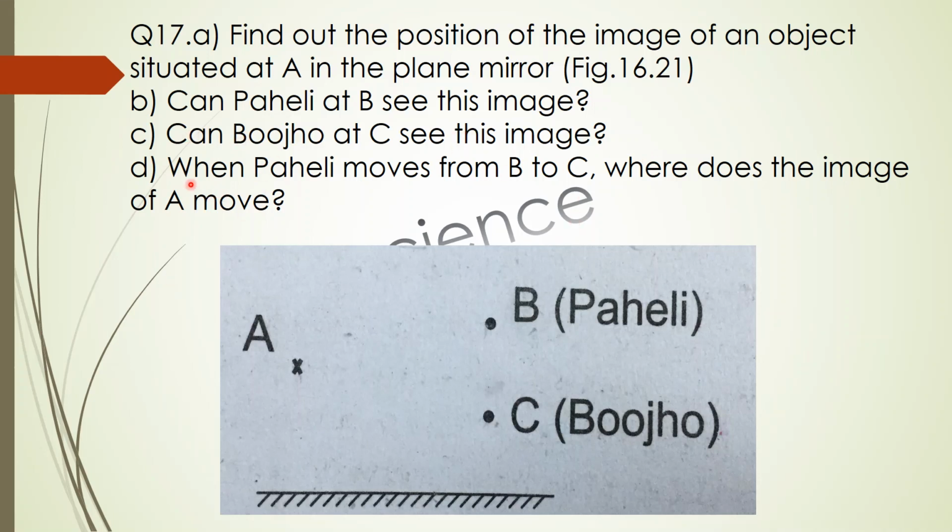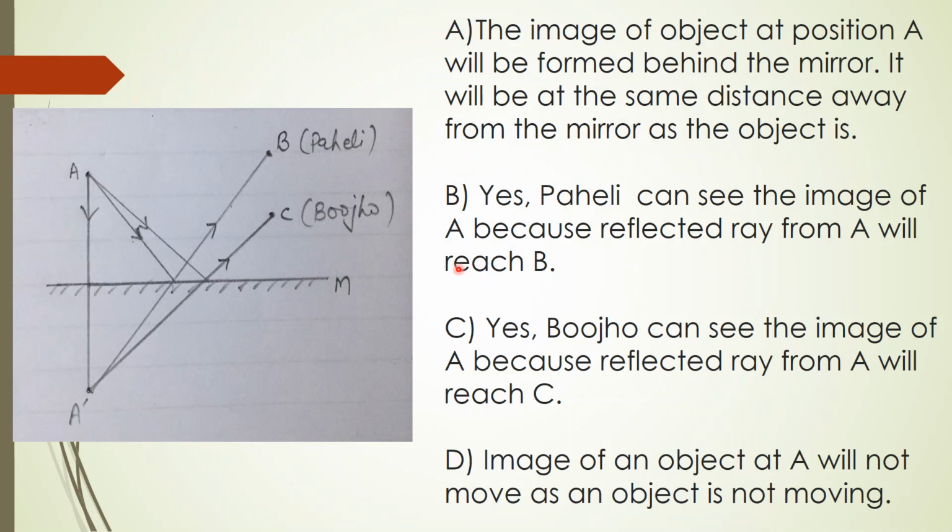And part D: when Paheli moves from B to C, where does the image of A move? In this diagram, you can see the image of the object at position A will be formed behind the mirror. It will be at the same distance from the mirror as the object is.